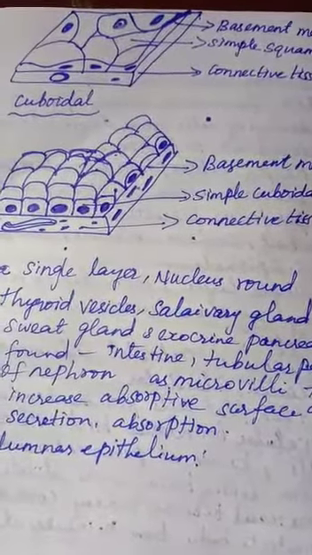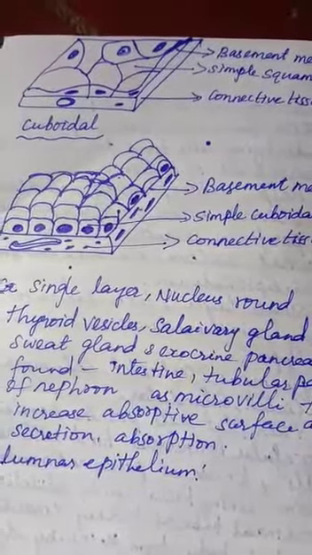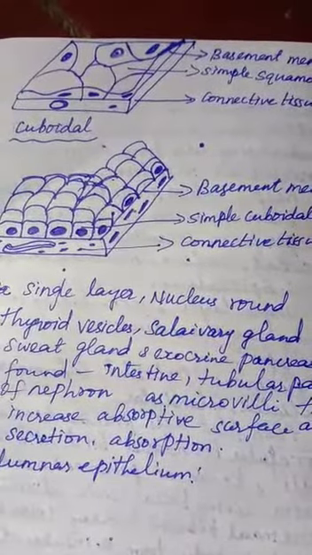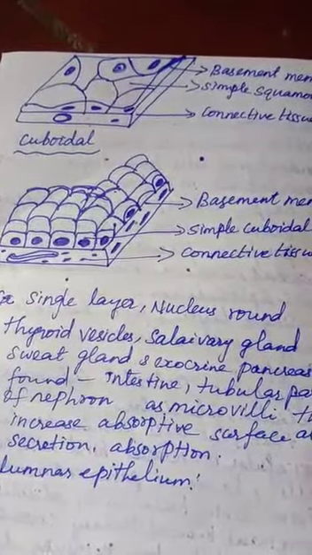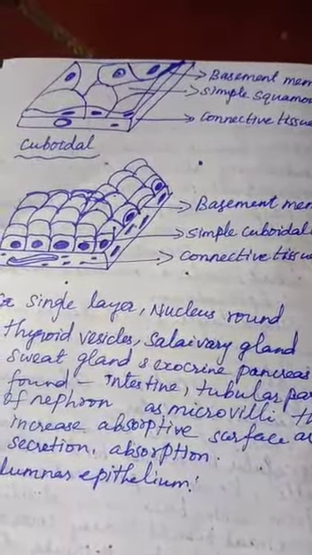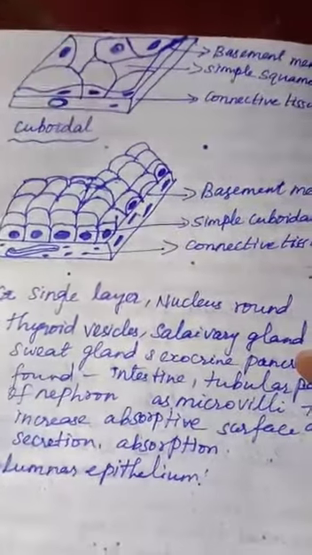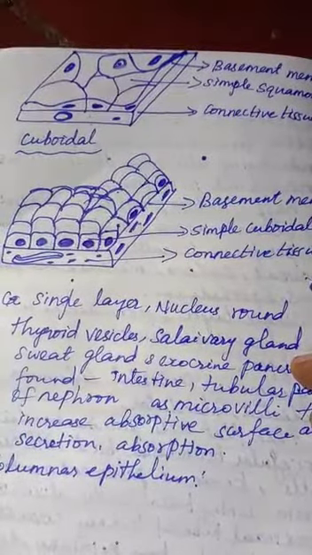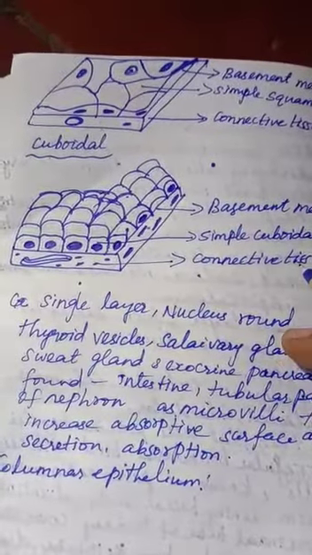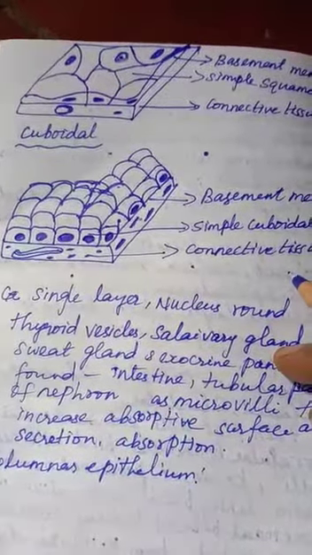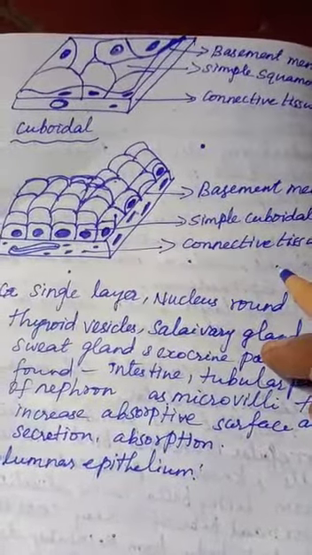Okay. Then this tissue is found in the intestine and the tubular part of the nephron. Nephron means it is present in the kidney. It acts as microvilli. Microvilli is present in the intestine, so it absorbs nutrients from the digested food in the intestine. அந்த nutrients absorb பண்ணுறதுக்கு யூஸ் ஆகிறது தான் மைக்ரோவில்லி.